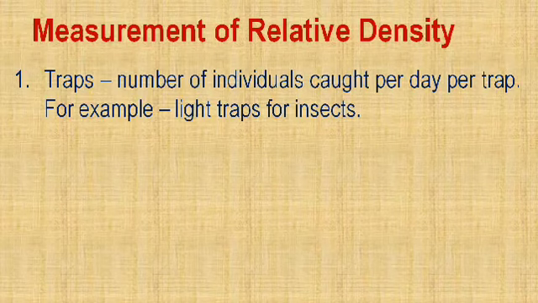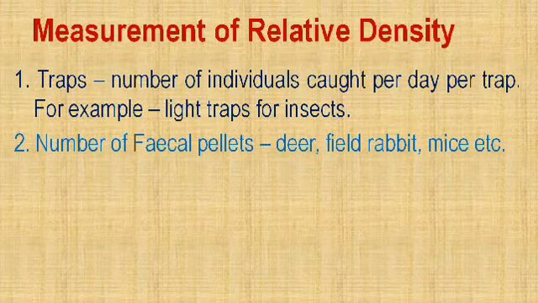So if we are collecting more insects in the trap, that means there is a high population density of insects in that area. So that is traps. Another one is the number of fecal pellets. That applies, for example, when we go on vacation.